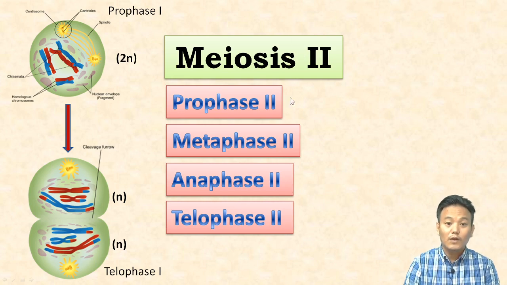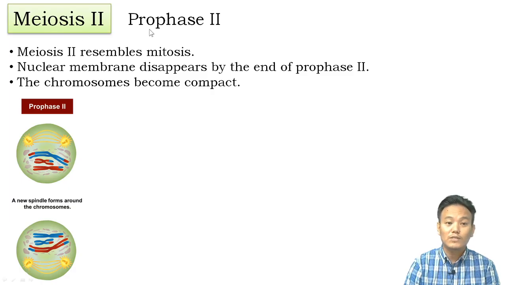Okay, so the first stage of meiosis 2 is prophase 2. In prophase 2 of meiosis 2, the nuclear membrane disappears, right? The nuclear membrane disappears by the end of prophase 2, and the chromosomes, which had partially extended, will start to become compact again.